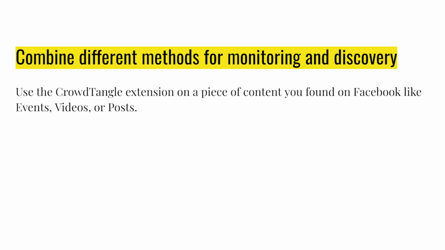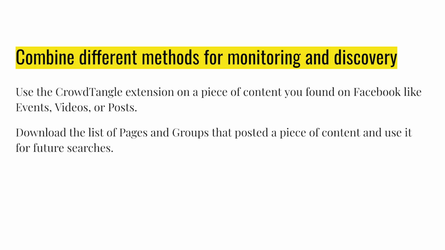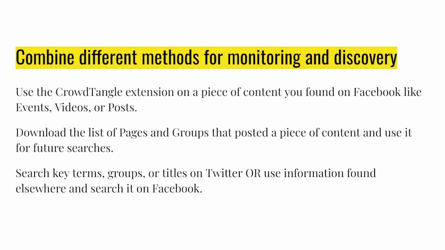So we can combine different methods for monitoring and discovery on Facebook itself. You can use the CrowdTangle extension on a piece of content that you found, for example, an event or a video or a post. It allows you to download the list of pages or groups that posted a piece of content, so you can use it for future searches, and search key terms on Twitter. If you use key terms on Twitter, you can flip some of that into Facebook, although Facebook's search is not as sophisticated and you're not able to use those search operators that Twitter uses.